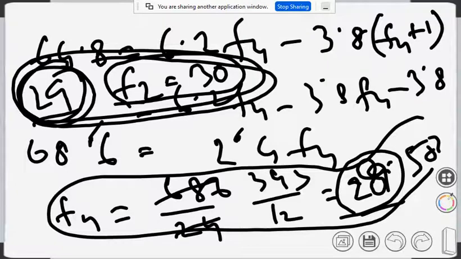I gave the modal class as 26.2 and the corresponding frequency was 27, but we are getting a frequency more than 27. So the logic becomes a problem.